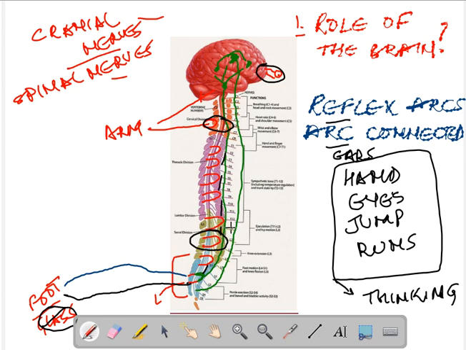So I hope you've understood what a reflex arc is and how it functions, and what is the role of a reflex arc, and what reflex actions are.